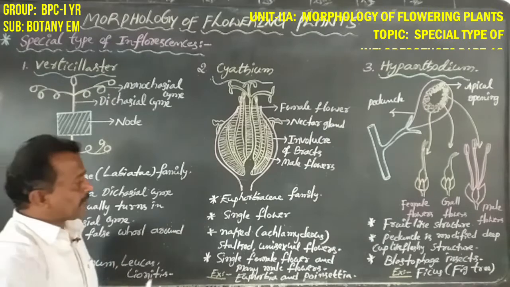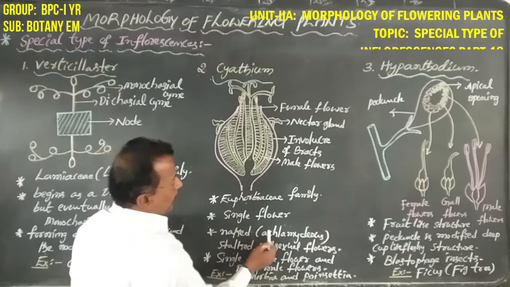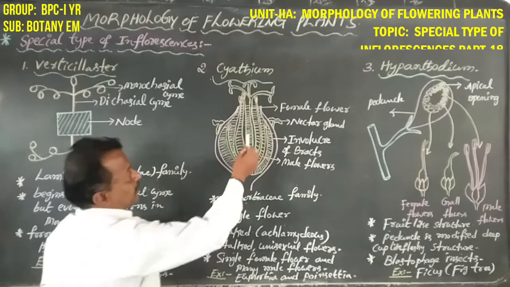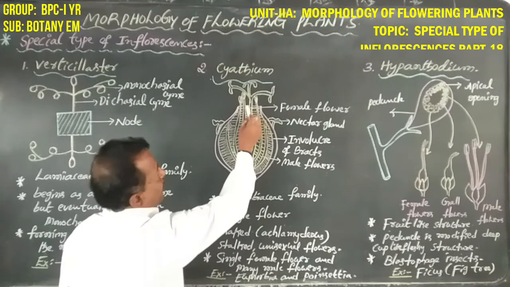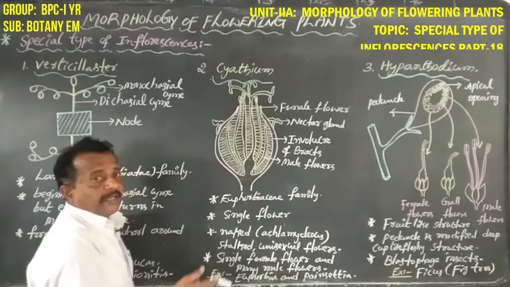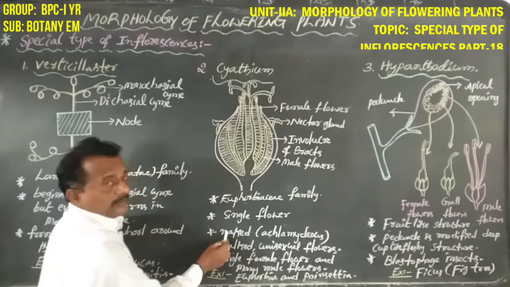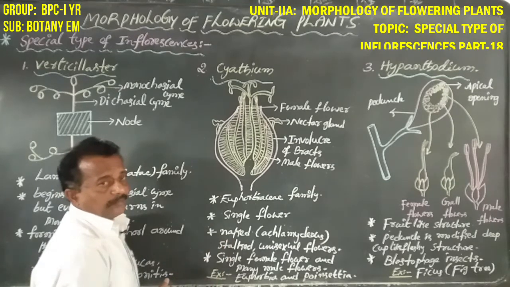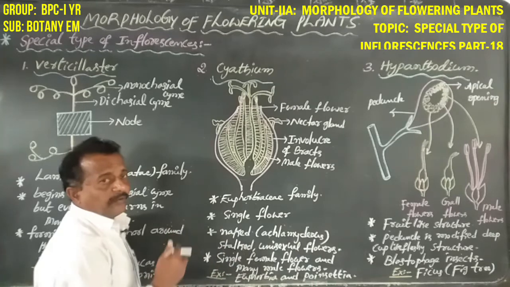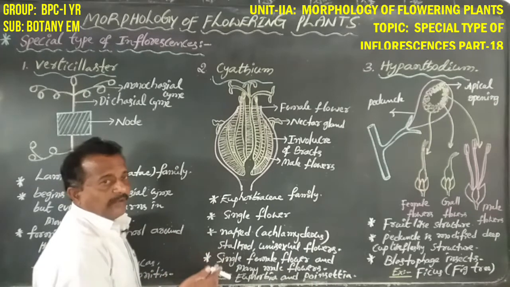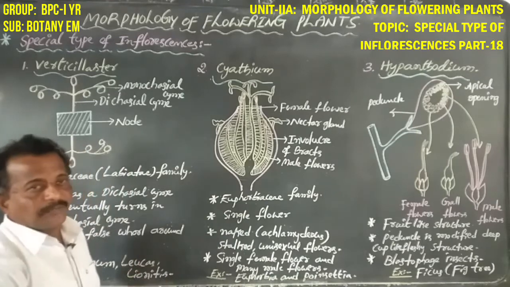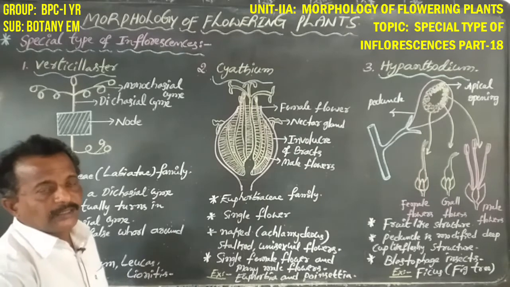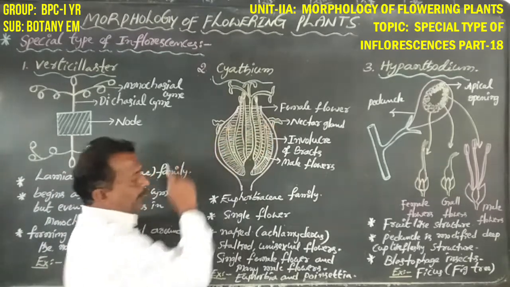These flowers are naked or achlamydeous, that means perianth is absent, calyx and corolla are absent. Only male flowers and female flowers are present. Perianth means calyx and corolla. Generally a single flower consists of four parts, namely first part calyx, second part corolla, third part androecium, fourth part gynoecium. Androecium is the male part, gynoecium is the female part.